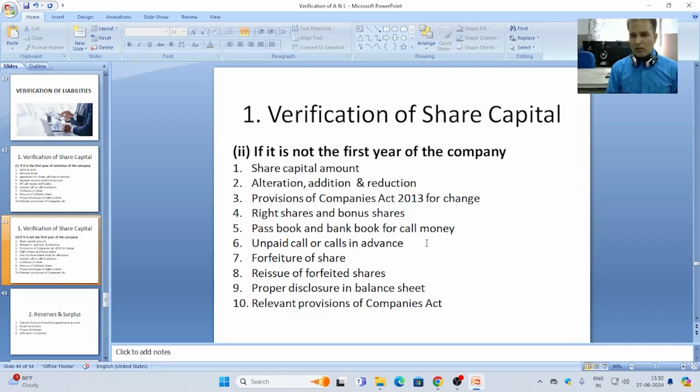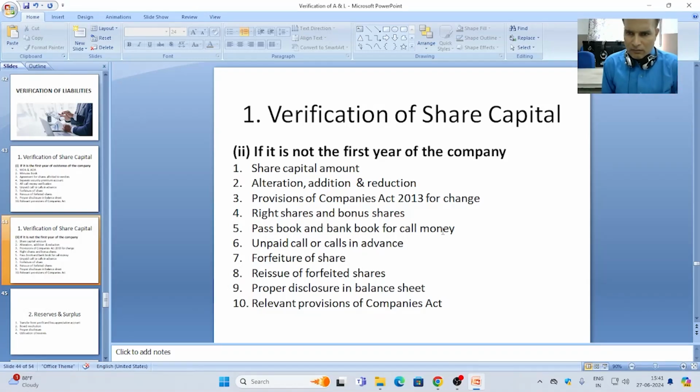For the resolution, for the decision taken by the management for alteration, addition, bonus shares and reduction of share capital, it should be referred by the auditor, and reference may also be taken from the minute book of the company. Provisions of the Companies Act regarding the change in the capital, alteration in the capital, and reduction in the capital have to be very much clear, so that they are followed properly for addition, alteration or reduction purposes.